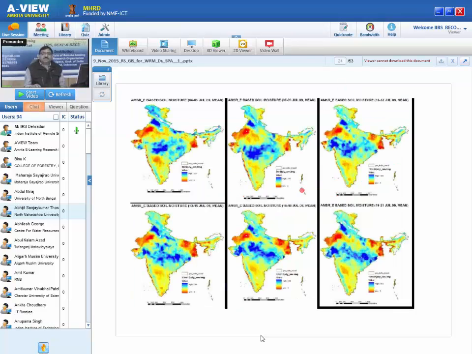Now there are some sensors which will give you direct information about the soil moisture. This is one classical example I have taken. The region was this, and 2009 was a drought year. So I just want to show you how satellites will help us to predict the drought.